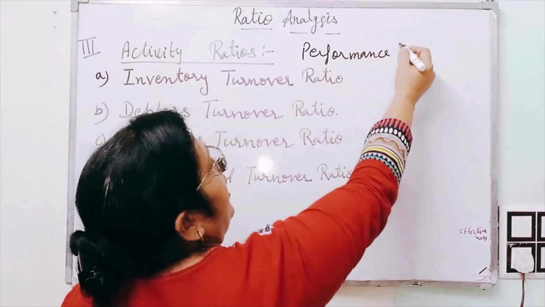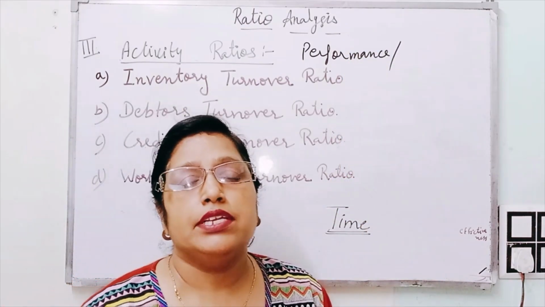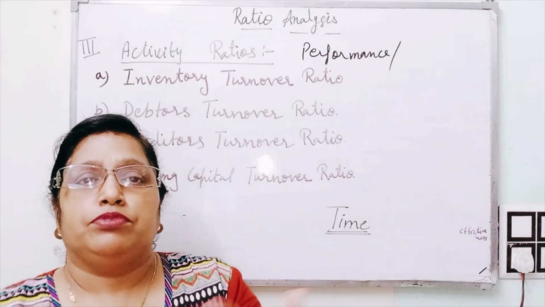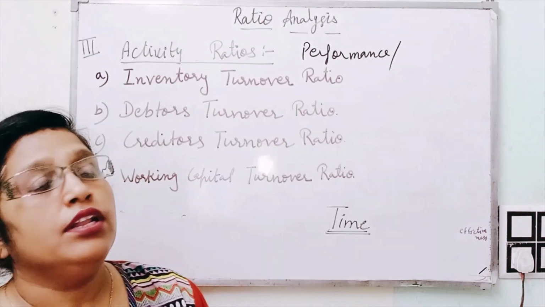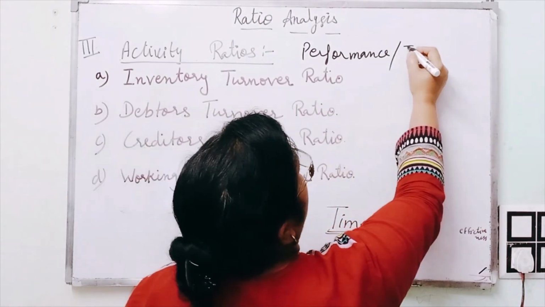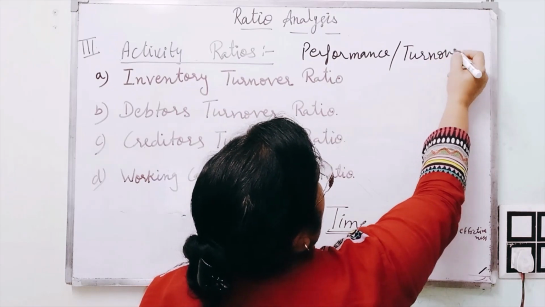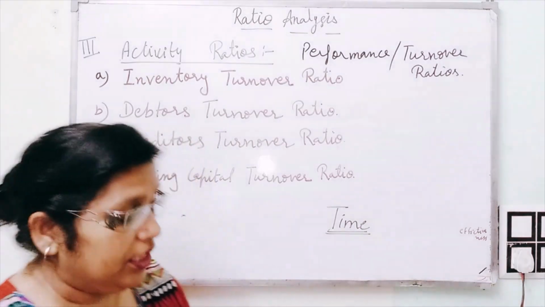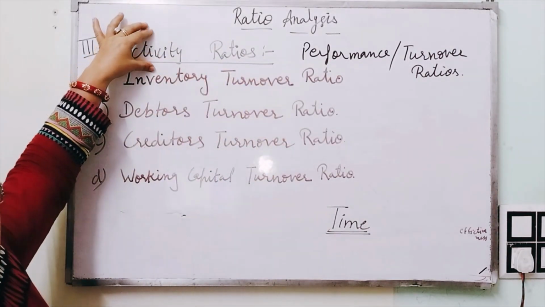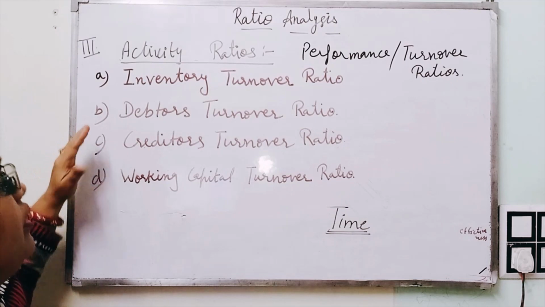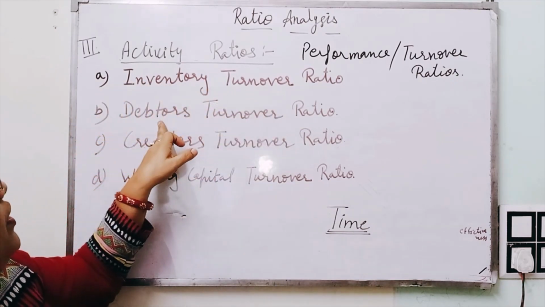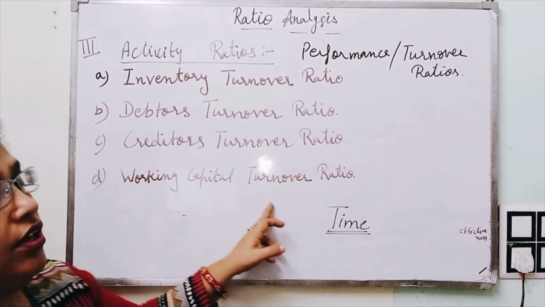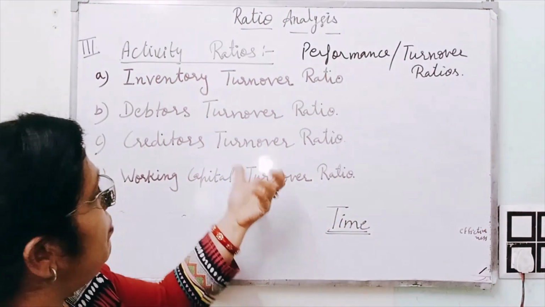The performance of the company can be measured with the help of turnover of goods, selling of goods, purchasing of goods, purchasing of raw material. So it is also known as turnover ratios. This ratio is further classified in four categories, that are inventory turnover ratio, debtors turnover ratio, creditors turnover ratio, working capital turnover ratio. Means movement of everything.